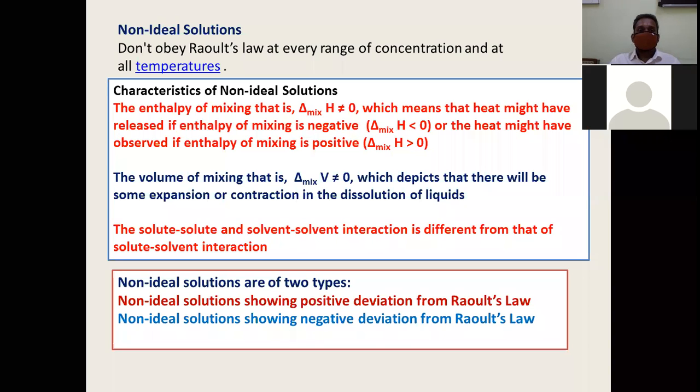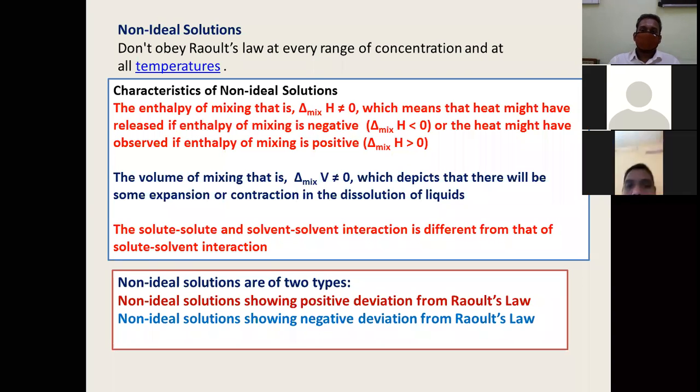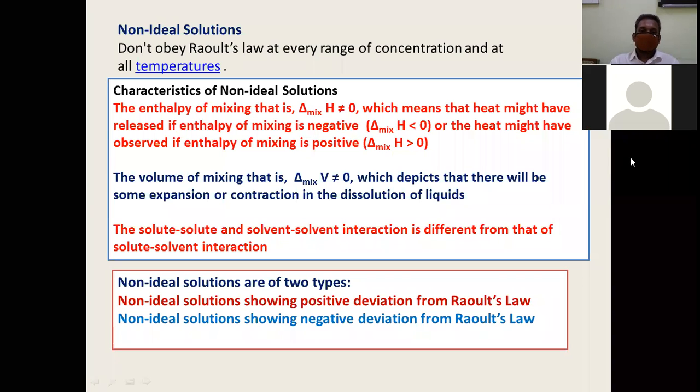Delta volume mix should be non-zero. That means either the volume contracts or volume expands during mixing. There are two types of non-ideal solutions now. One category, those that show positive deviation from Raoult's law. Second category, those that show negative deviation from Raoult's law.